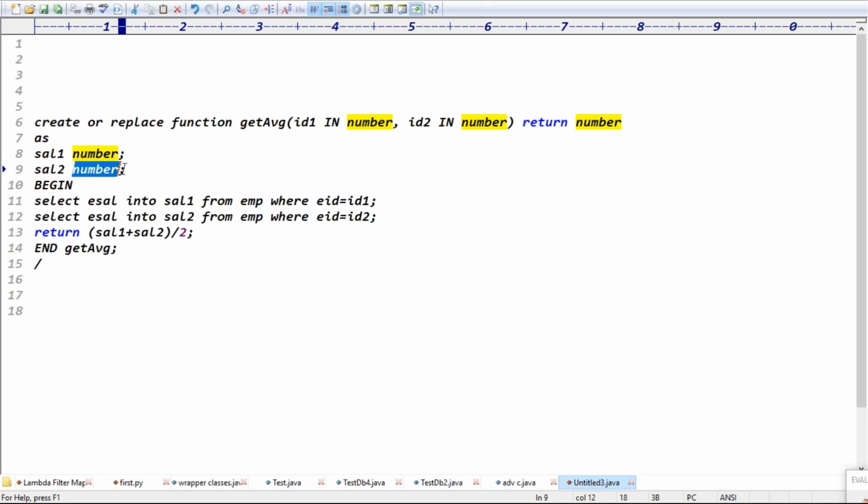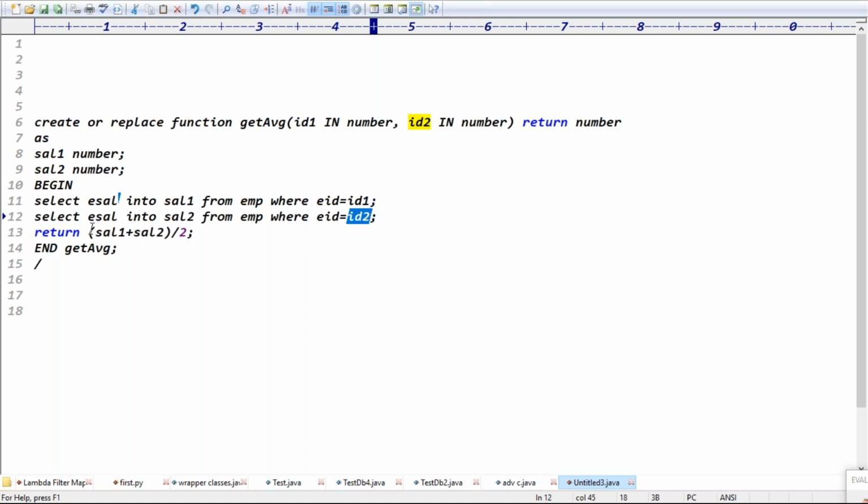Here I take the two variables, sal1 and sal2. I'm mapping: select employee salary into sal1 from the employee table where employee ID equals ID1. Next, select employee salary into the sal2 variable from the employee table where employee ID equals ID2.